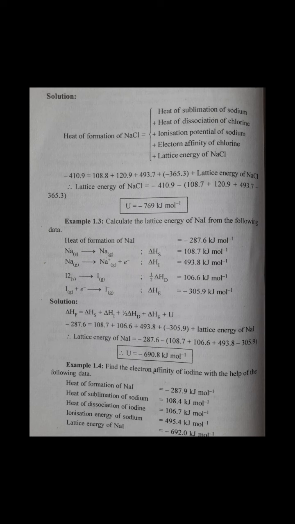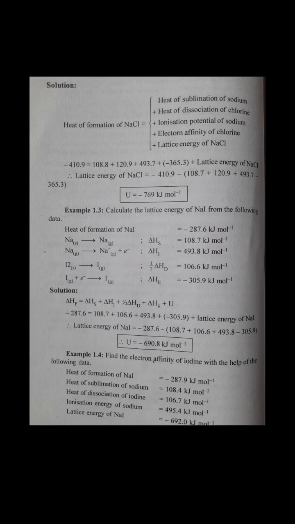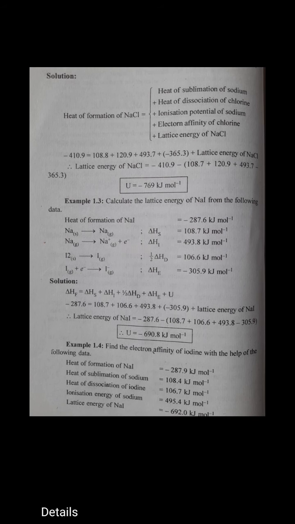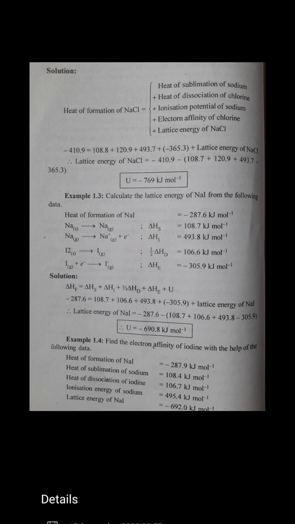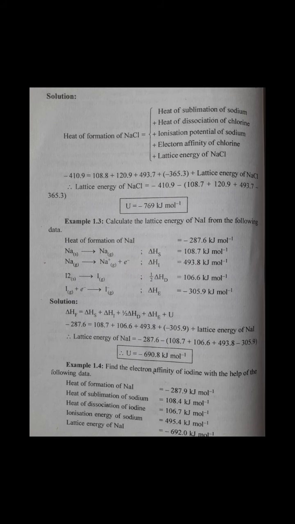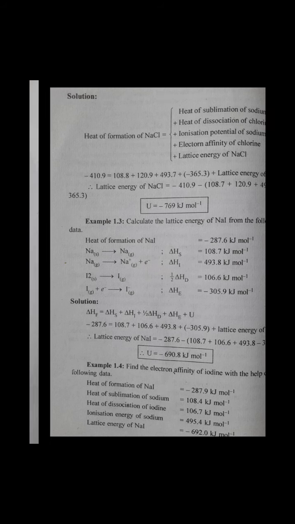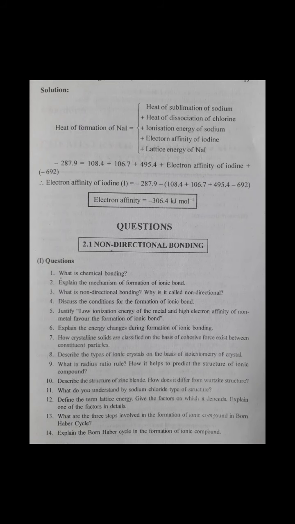So the next example is to find the electron affinity of iodine with the help of the following data. Again they have given all data: the heat of formation of sodium iodide, the heat of sublimation of sodium, the heat of dissociation of iodine, the ionization energy of sodium, and the lattice energy. We want to calculate the electron affinity. So you just put all these things there, then you will get the electron affinity of iodine equal to minus 287.9 minus 108.4 plus 106.7 plus 495.4 minus 692.